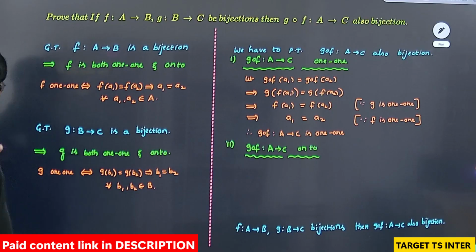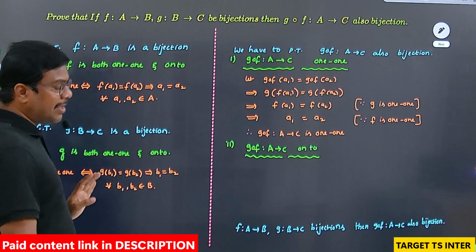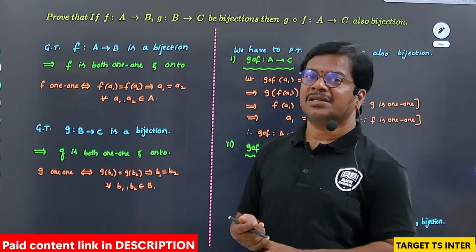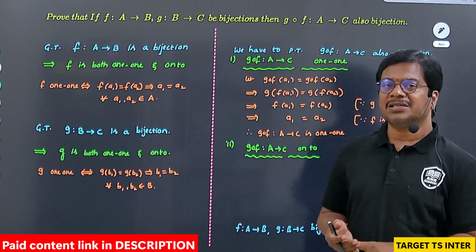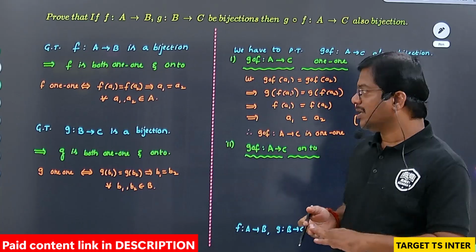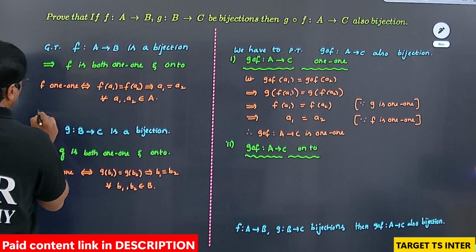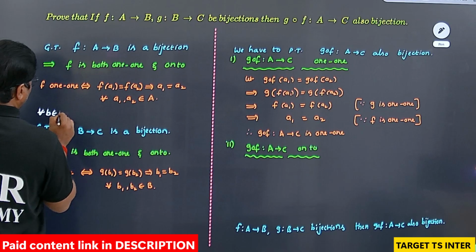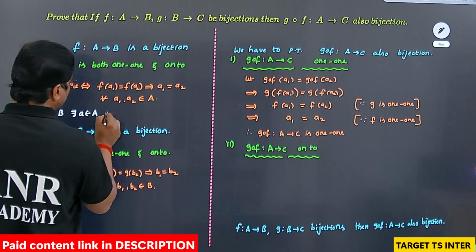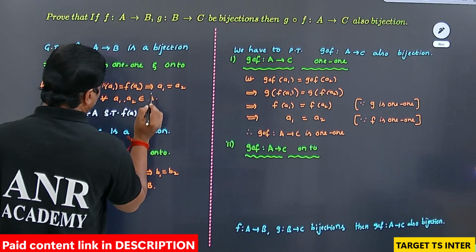Next, I am going to write the onto condition. You know the theoretical definition: if the codomain is equal to the range, then we can say that the function is an onto function, and mathematically we can say that for all small b belongs to capital B, there exists small a belongs to capital A such that f of a equals b.